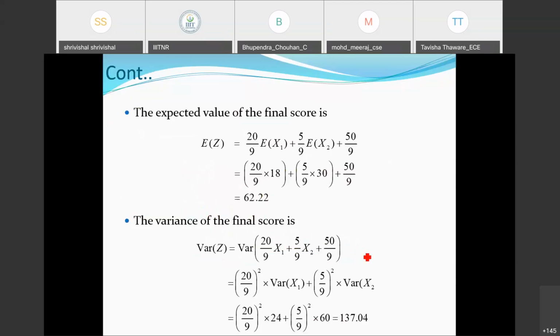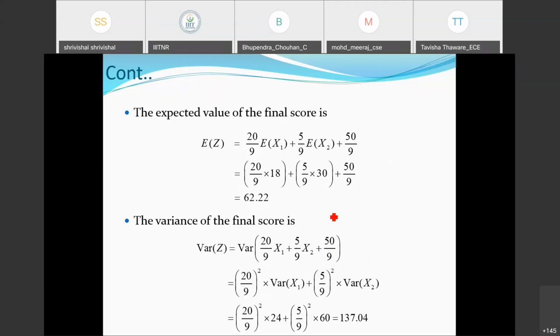Okay. The expected value of the final score, we can say E of Z, is 20 by 9 expectation of x1 plus 5 by 9 expectation of x2 plus 50 by 9 here. So if we just substitute the values, we will get the final answer here. And similarly, if we go for the variance, the final one here, we need to know the values corresponding to the individual x1 and x2 here. Just after the substitution, we'll get the values.